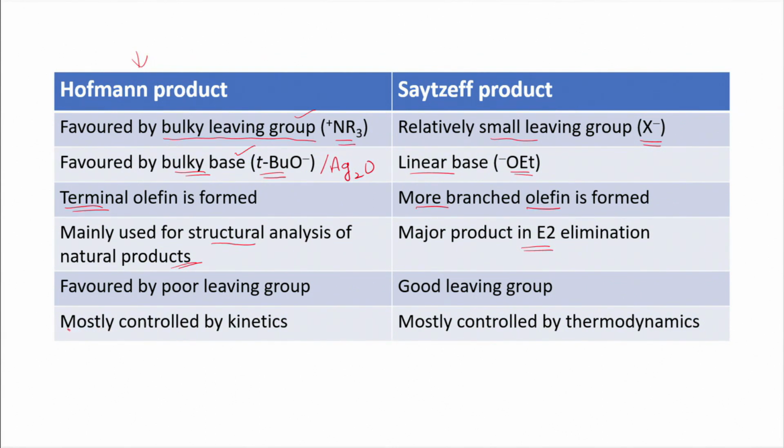And the Hoffman products are formed when we have a poor leaving group, whereas Zaitsev products are formed with a good leaving group, and Hoffman products are mostly controlled by kinetics, whereas Zaitsev products are controlled by thermodynamics. We will look at what the kinetic and the thermodynamic products are in the later part.